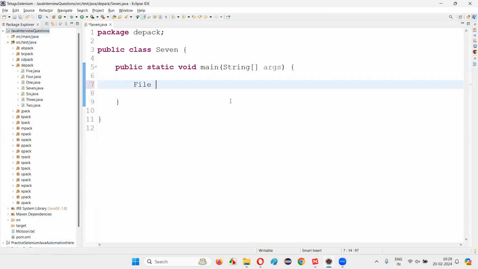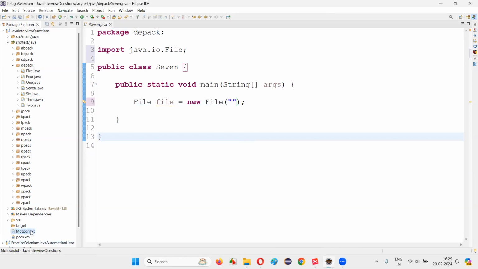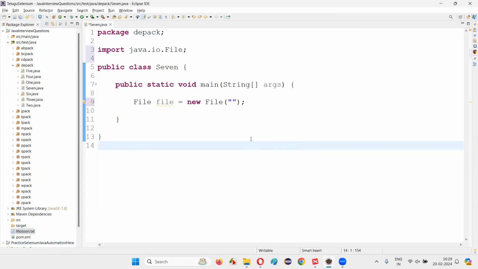For that, we need to create an object for the file class. File f equal to new File. Like this, we create an object for the file class using the new keyword, and then import the File class from the java.io package. And in this file constructor, we don't have to give the full path. If I right click and select properties, I'll get the complete path of this file. You see, C drive and all the stuff and moturi.txt, but you don't have to give that entire path. This particular file, moturi.txt, is directly there under this project.